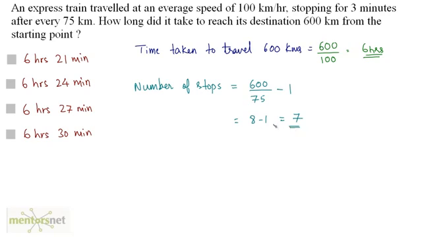Now at each stop this train stops for 3 minutes. So the total time taken in stoppages is 3 times 7, that's 21 minutes. Now what is asked is how long did the train take to reach its destination? Well, the total time taken is the time to travel 600 kilometers plus the time taken to stop. So 21 minutes plus 6 hours, and that's the answer. We have it as option A, 6 hours 21 minutes.